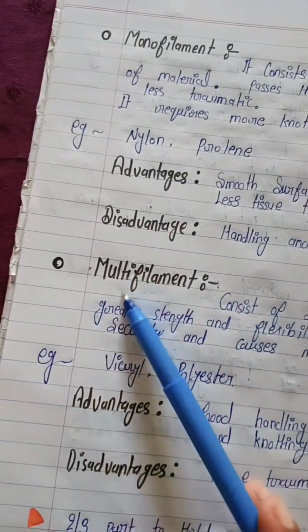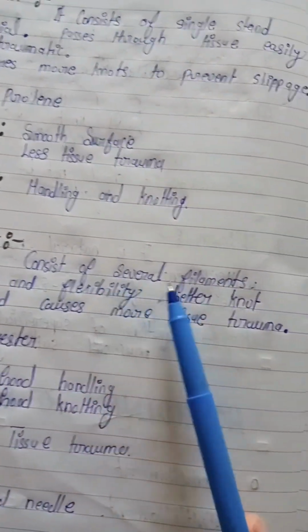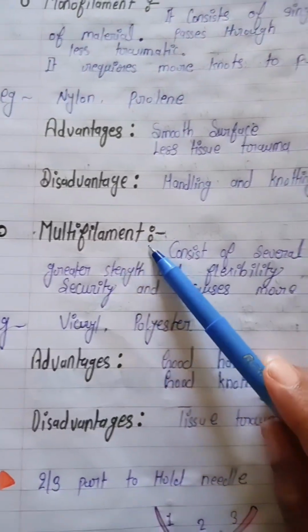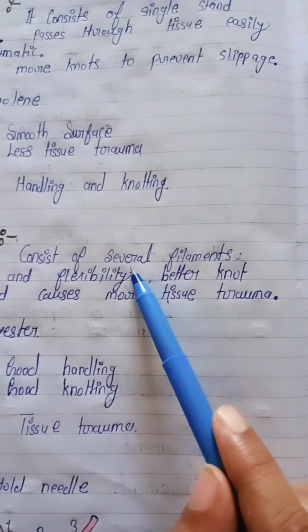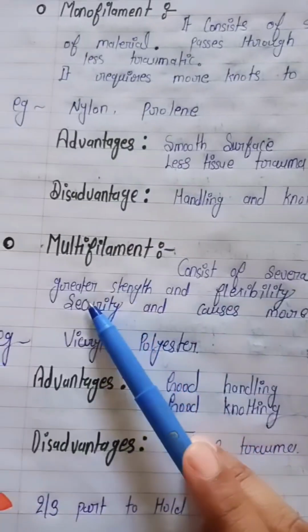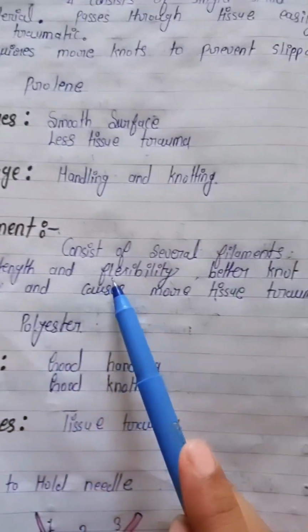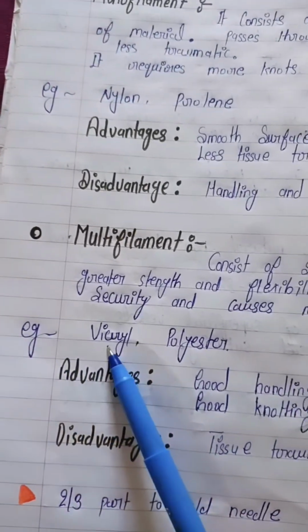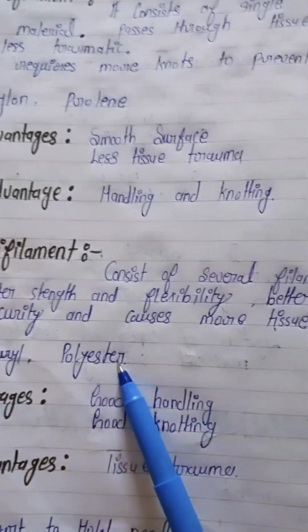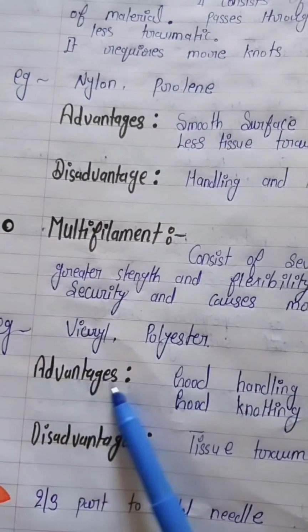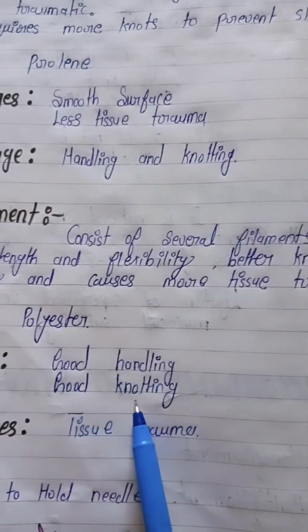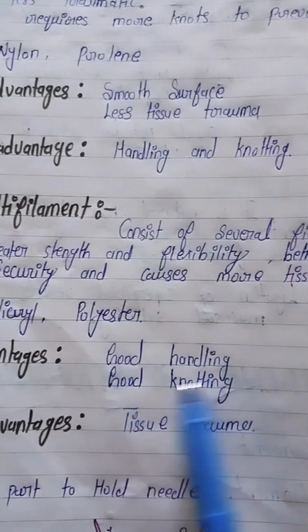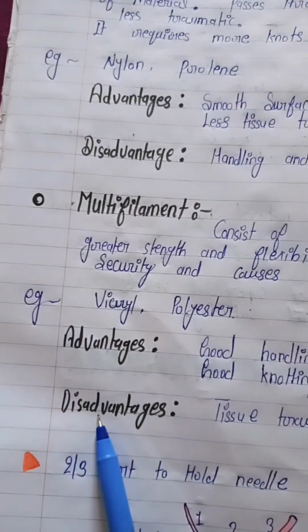Next we will see the multifilament. It consists of several filaments, with greater strength and flexibility, better knot security, and causes more tissue trauma. Examples are Vicryl and polyester. Advantages are good handling and good knotting. Disadvantage is tissue trauma.